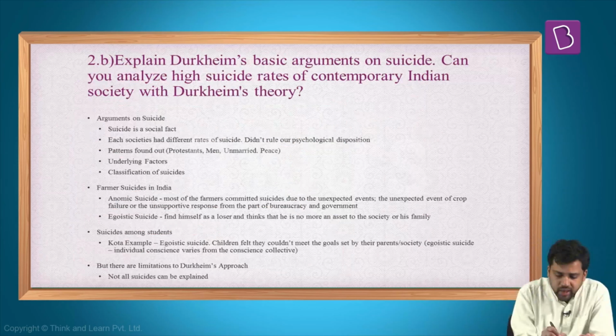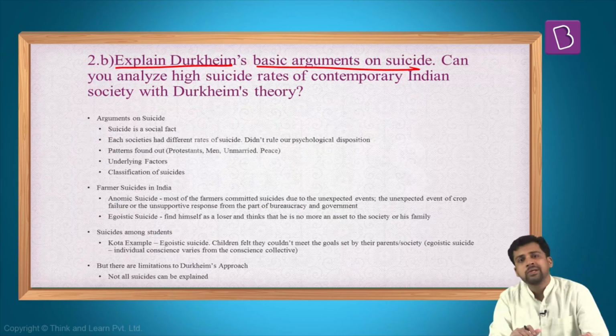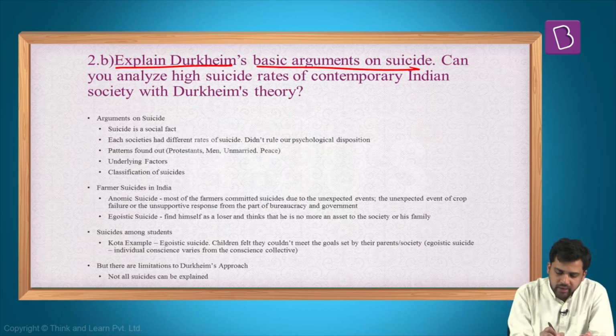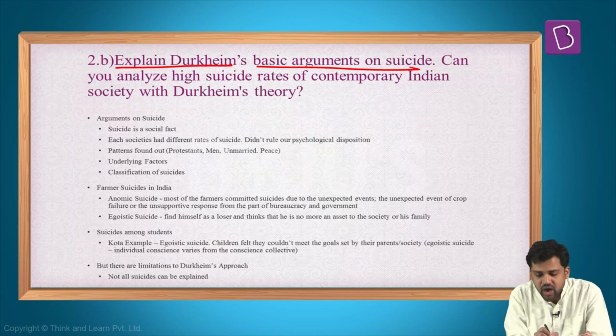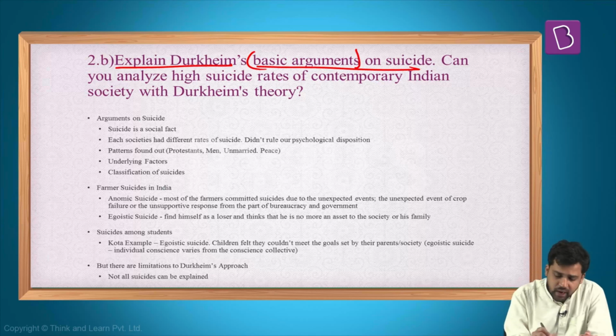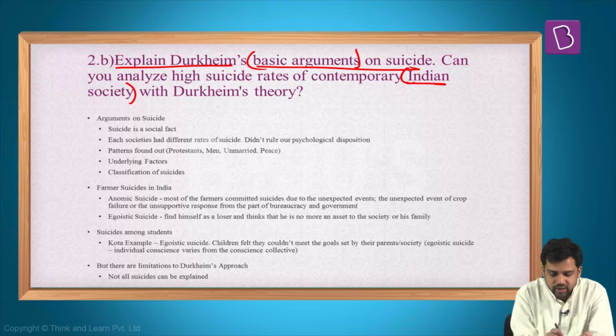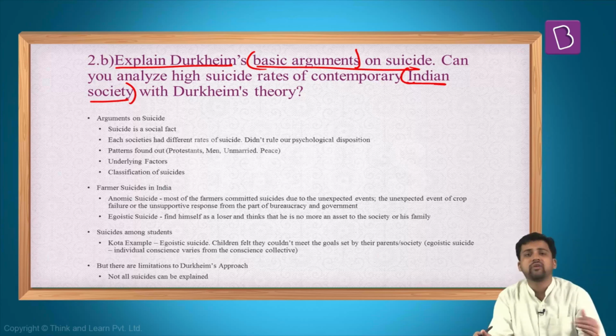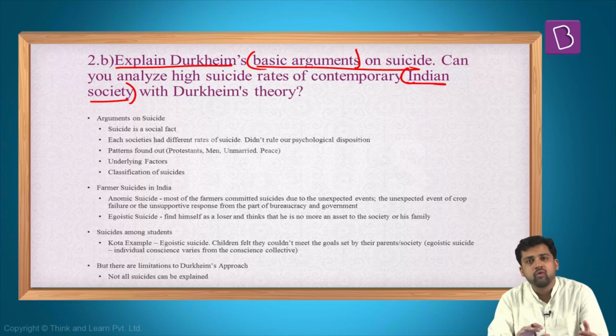Next question: explain Durkheim's basic arguments on suicide. And then he's saying, can you analyze the high suicide rates of contemporary Indian society with Durkheim's theory? So two parts here. What does Durkheim say about suicide? And then we have to compare it with Indian society, whether we can explain suicides in India with the theory proposed by Durkheim.